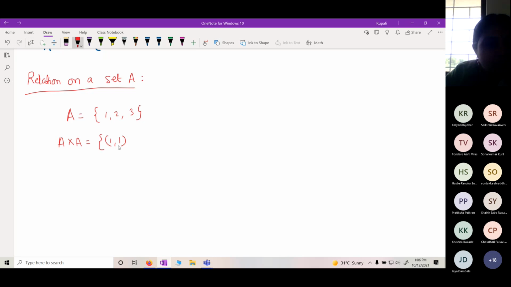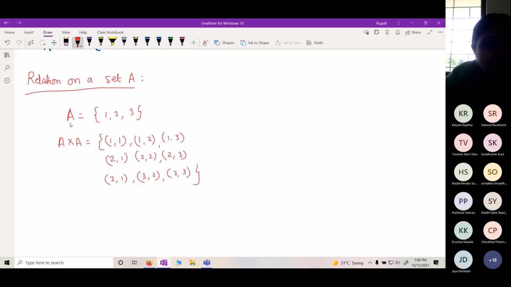It is 1,1; 1,2; 1,3; 2,1; 2,2; 2,3; 3,1; 3,2; 3,3. The cross product will contain 9 elements, 3 squared.